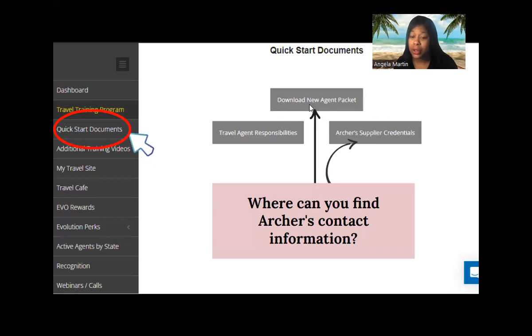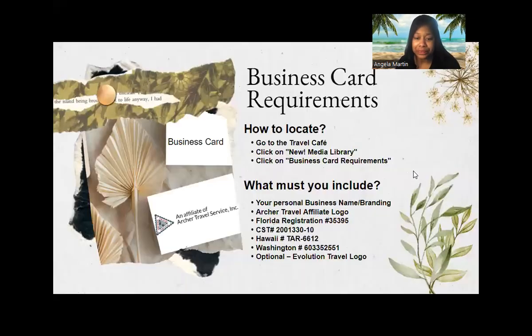One, you can download the new agent packet. I do recommend it. It's just something that you can have as a PDF saved to your computer. Another place, you can look at Archer supplier credentials. Both places will give you the information that you need as you're registering for suppliers and vendors. With that said, I hope that was helpful. Just make sure that if you are downloading the new agent packet, that you save it somewhere on your computer where you can always access it, whether that's your desktop or you have a specific file organization system of your own. Let's keep going.